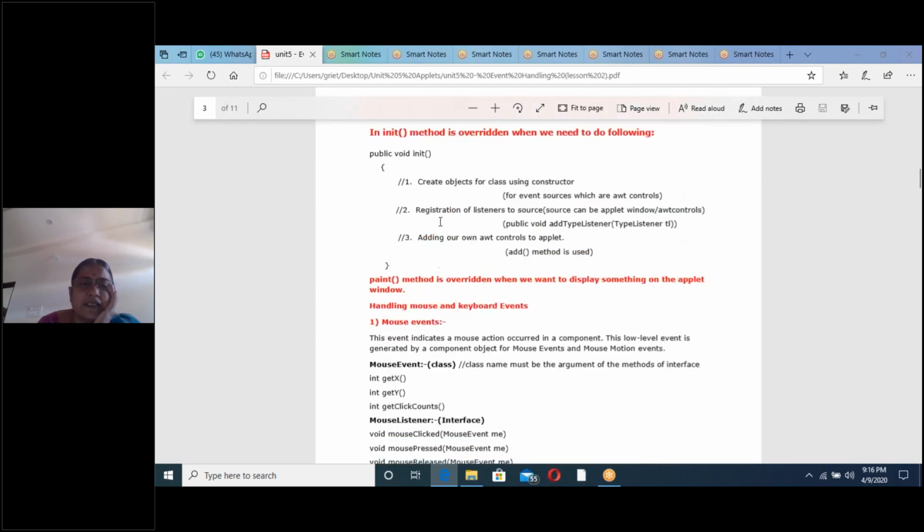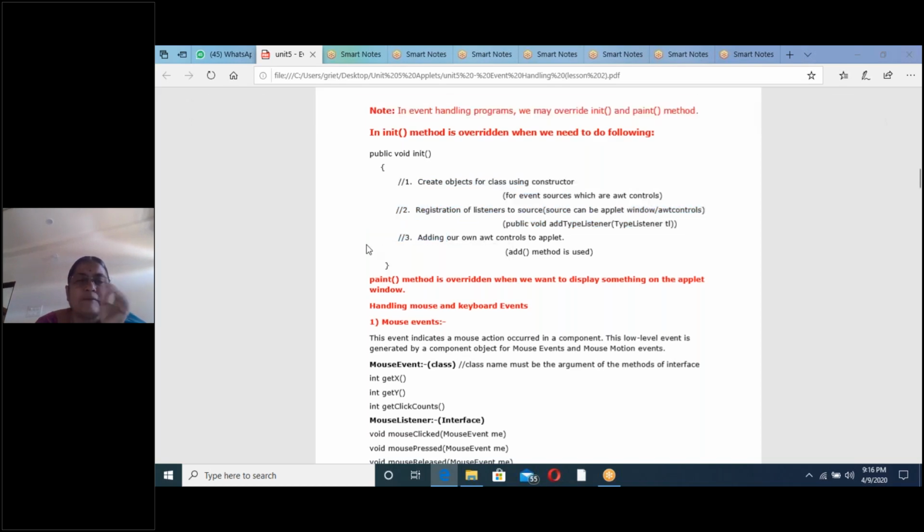In init method, 3 steps are there, but for mouse handling and event handling programs, no need of AWT controls. The event source is here, applet window. That's why we need not take AWT controls. That's why first step and third step are not required for mouse and event handling programs. That's why only registration of listeners, one step is enough. And now what are the listeners we have taken here for mouse events? Mouse listener and mouse motion listener. Next, registration of the mouse listener and the mouse motion listener to the source. What is the source? Source is applet window for mouse event and keyboard event.